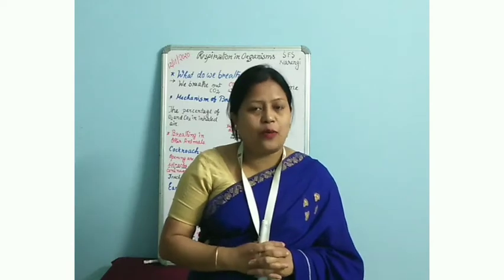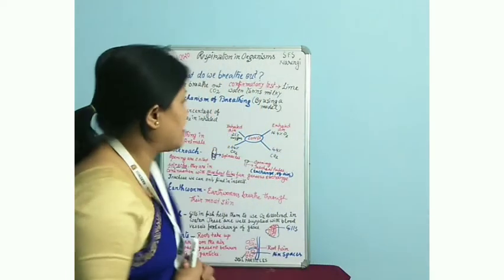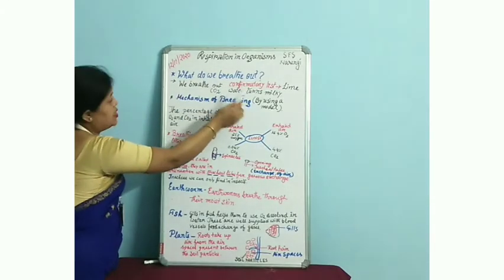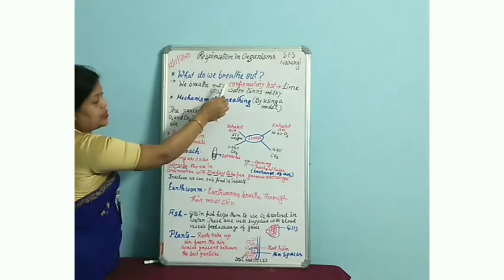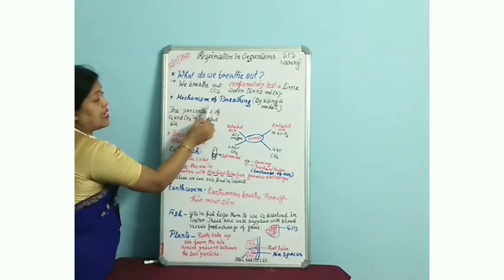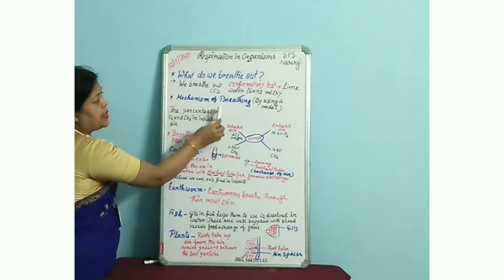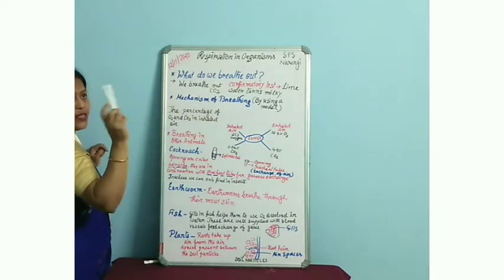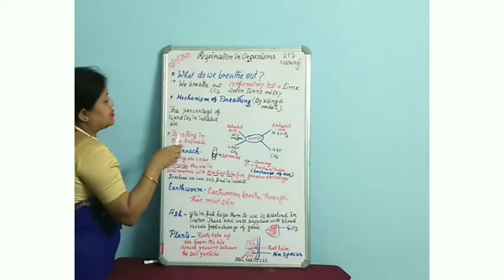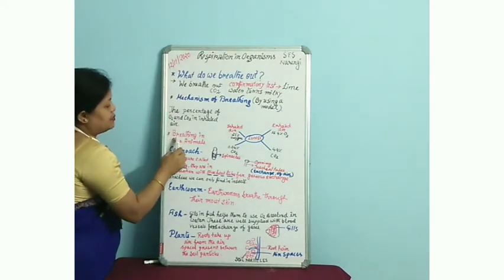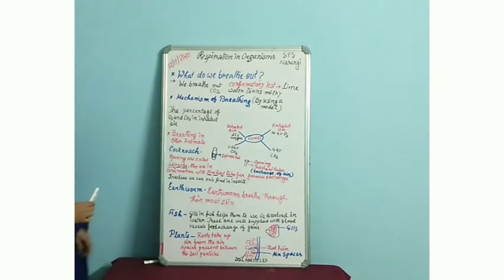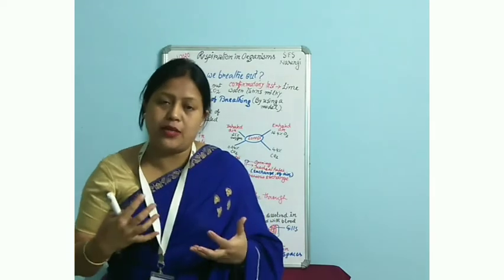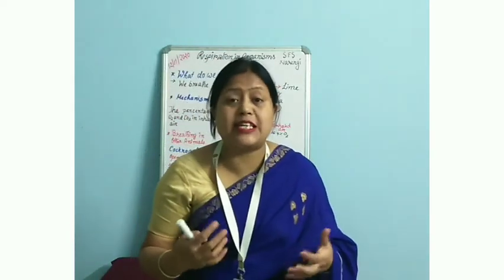So let's discuss the topics today. Yes, so today's topics are: we will start with what do we breathe out and the confirmatory test related to this question. Then we shall be discussing the mechanism of breathing once again. We will be comparing this mechanism of breathing with one model, okay, which is there in the textbook. That we will discuss a little bit. Then afterwards we will discuss the breathing in other animals, right? So till date we have been discussing the breathing in living organisms, basically the human being.